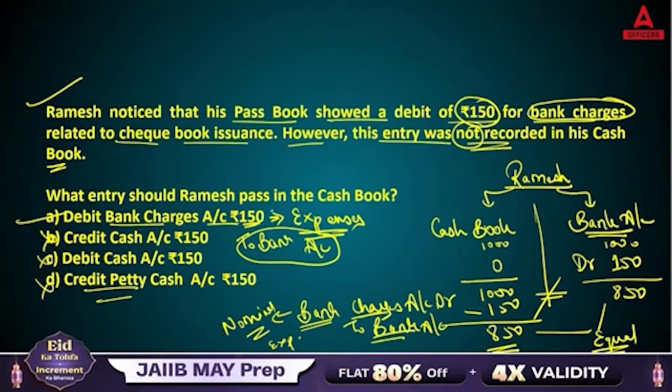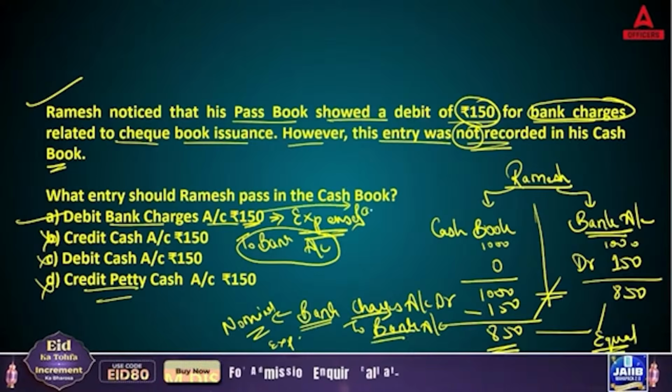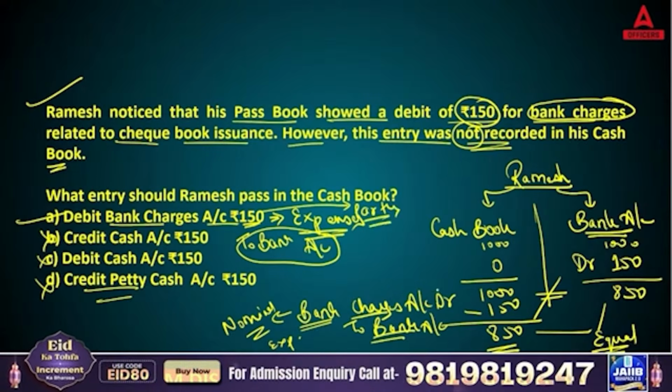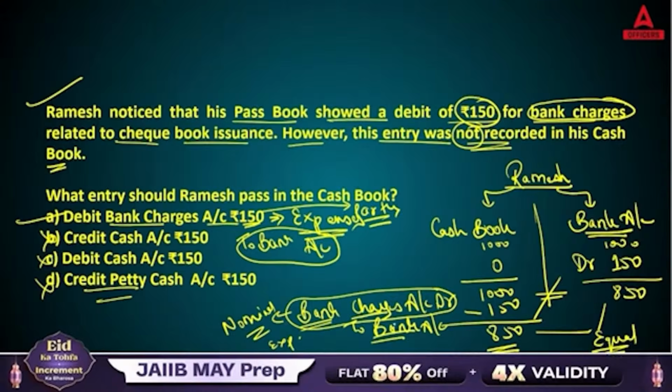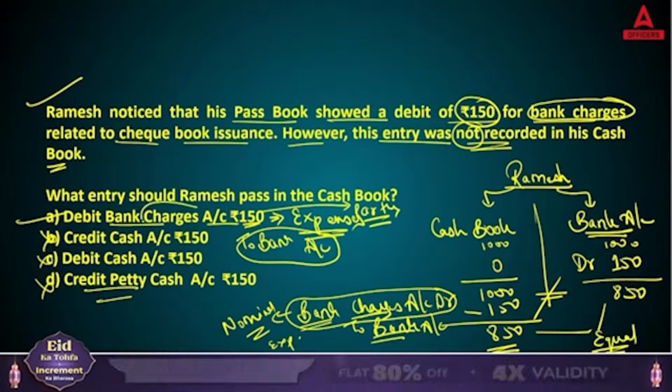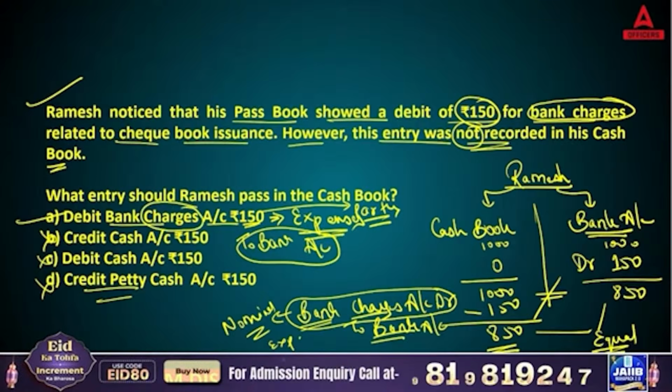So here they have given a partial entry, meaning they have given only the debit side entry. Okay, so you can say, ma'am, in bank account we will be doing credit now. Of course, that is true, but you need to check what they are writing over here. They are writing bank charges. These are the two things.